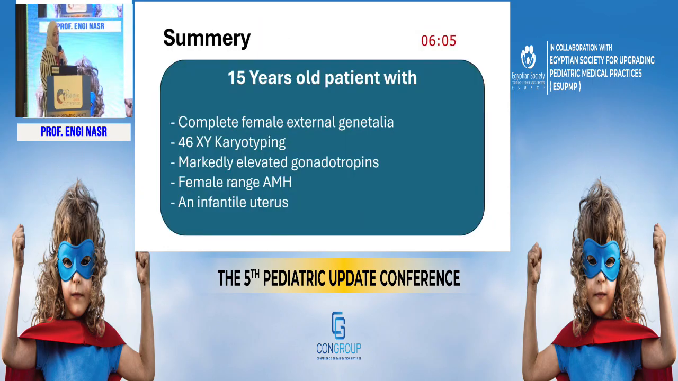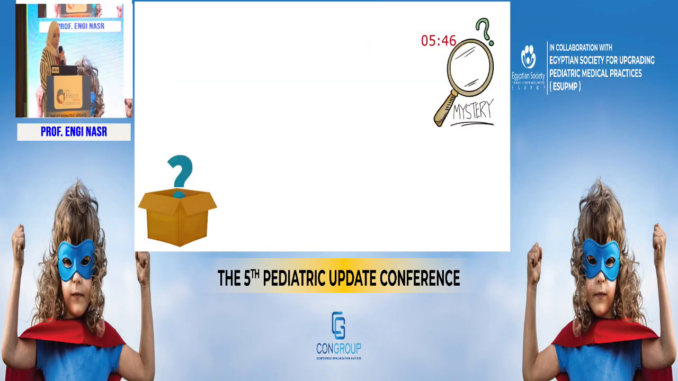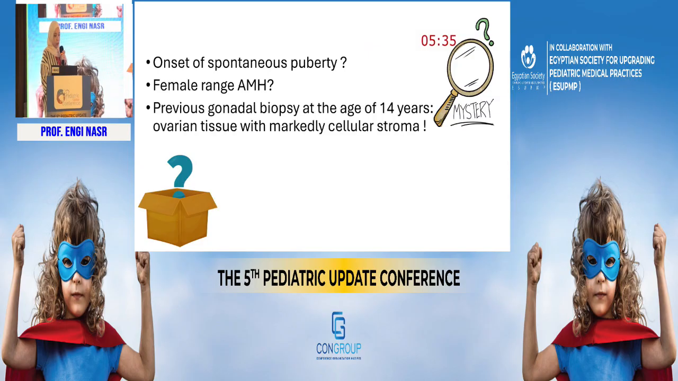So to sum up, we have a 15 years old female patient with complete female external genitalia, 46XY karyotyping, markedly elevated gonadotropins, and a female range anti-Mullerian hormone, and an infantile uterus. So a provisional diagnosis of 46XY complete gonadal dysgenesis or Swyer syndrome was made. But we have unanswered questions. Why our patient had a spontaneous onset of puberty, why her AMH was in the female range, and